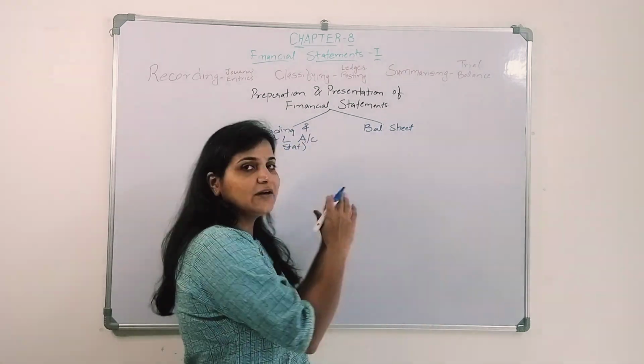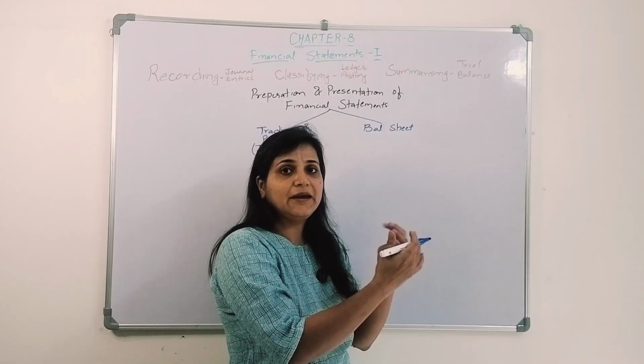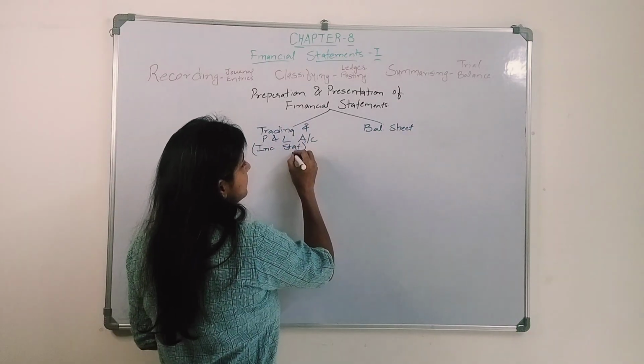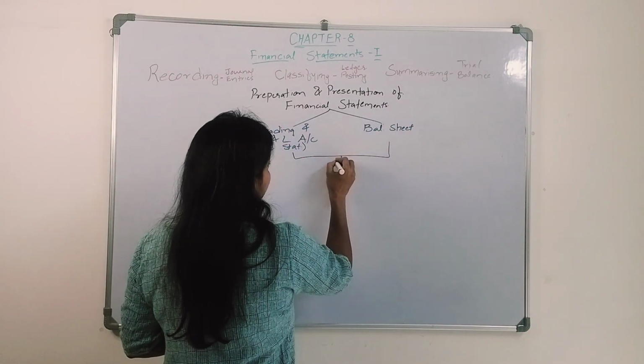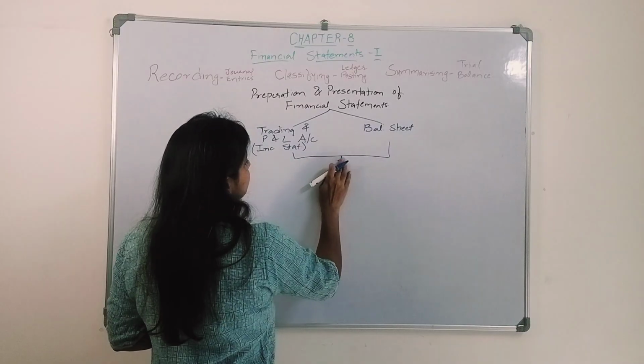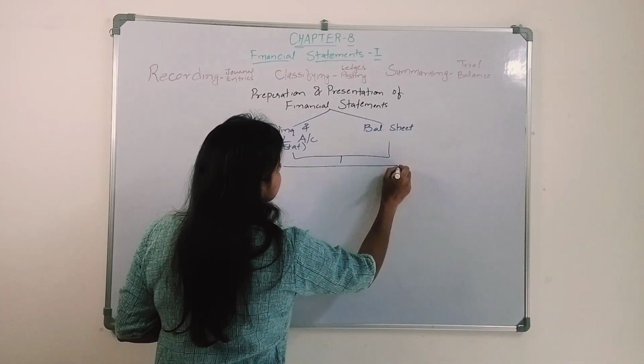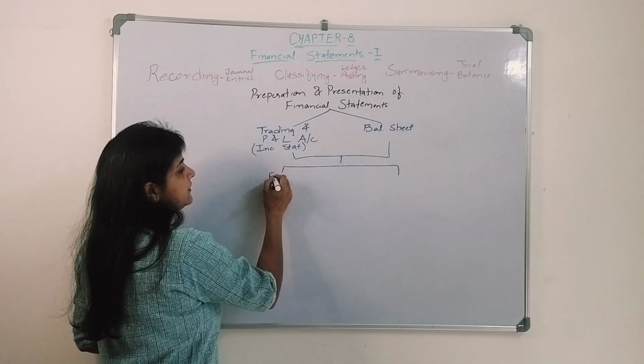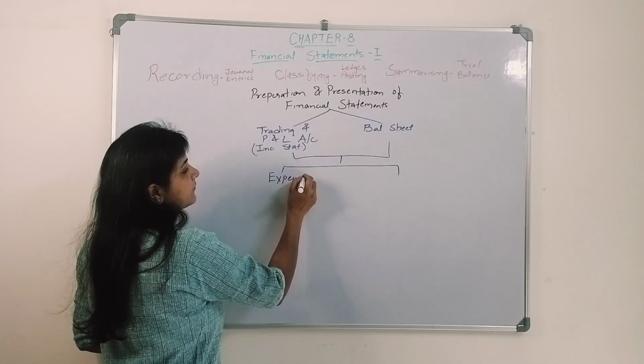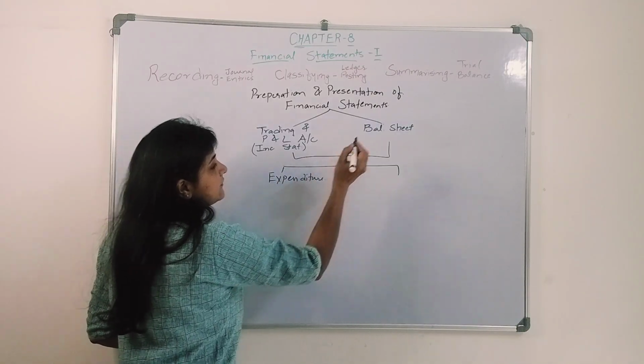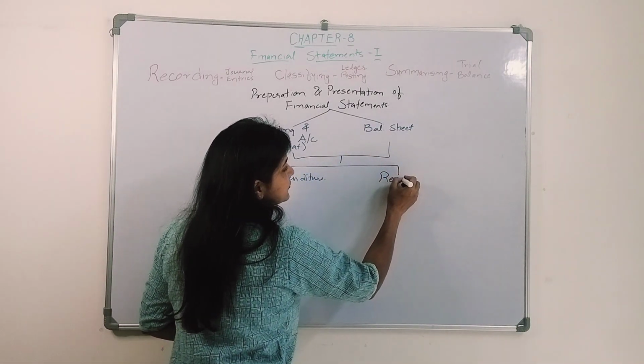Now what are those money paid and money received? These are called expenditure as well as receipt.